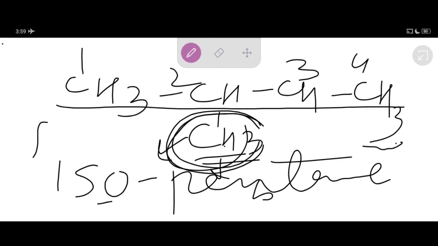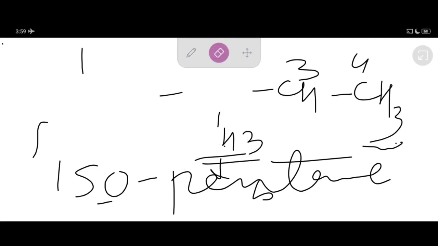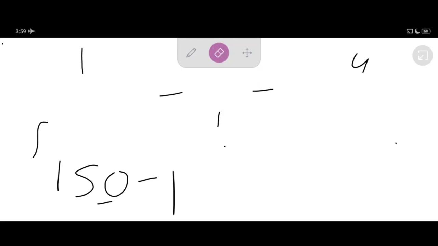So the IUPAC name of this compound is 2-methylbutane, and the common name of this hydrocarbon is isopentane, my dear students. This was the second example we discussed as far as branched chain IUPAC nomenclature of carbon compounds is concerned. Let's discuss some more examples, my dear students, to make you absolutely clear regarding the nomenclature of carbon compounds.